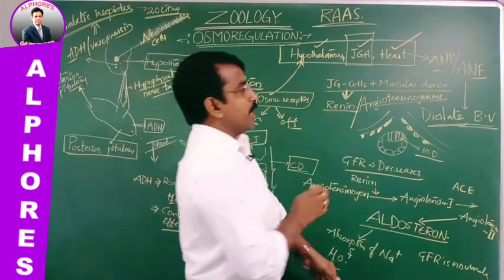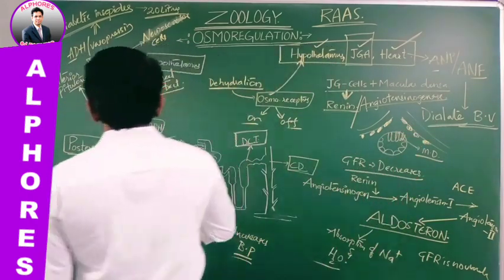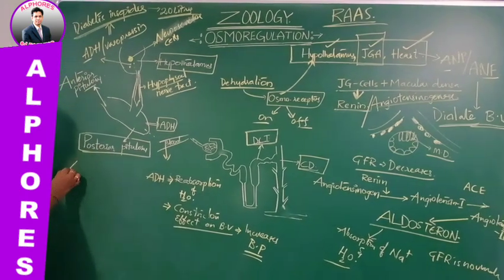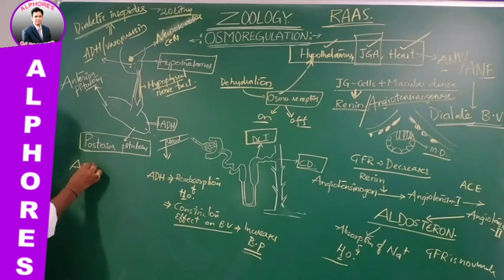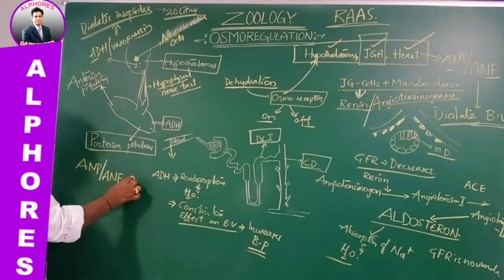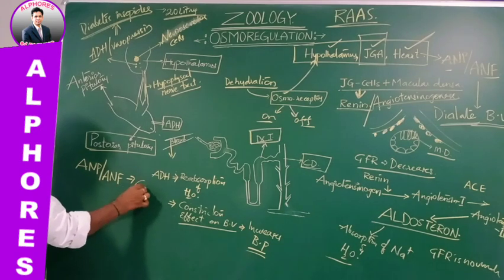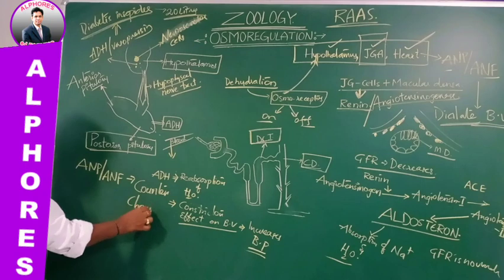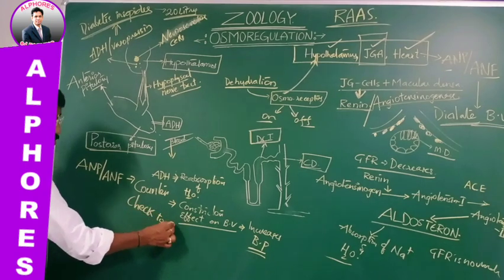That is the reason why ANP is considered to be the counter check to the RAAS. What do you mean by counter check? It means it counters RAAS.